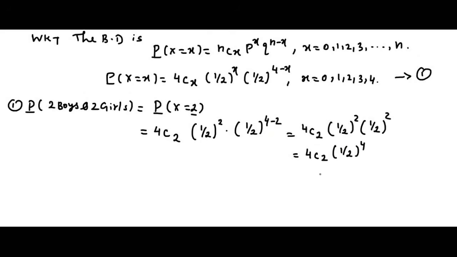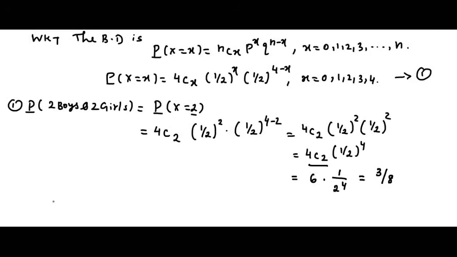Here, using a calculator, we simplify this. What is 4C2? If we simplify this, we get the answer 6. 6 into 1 by 2 power 4. So after simplification, we get the final answer 3 by 8. What is 3 by 8? For each family having 2 boys and 2 girls, the probability is 3 by 8.